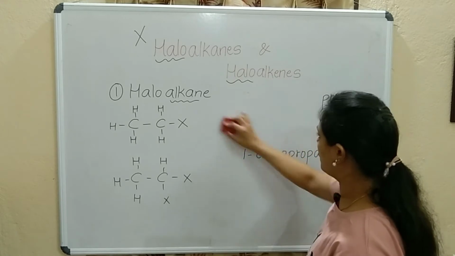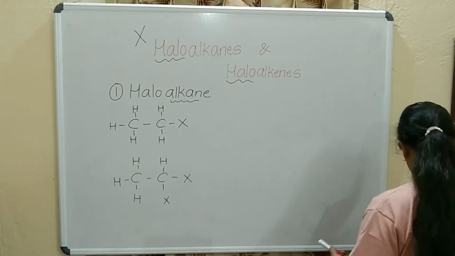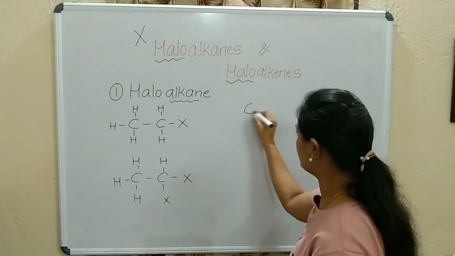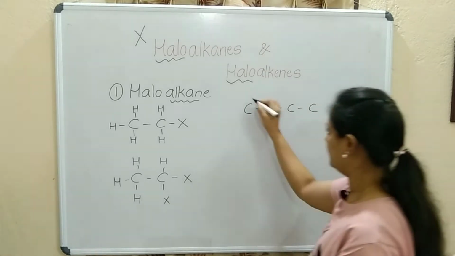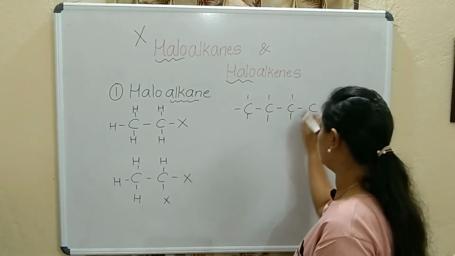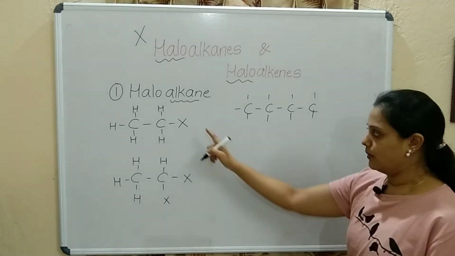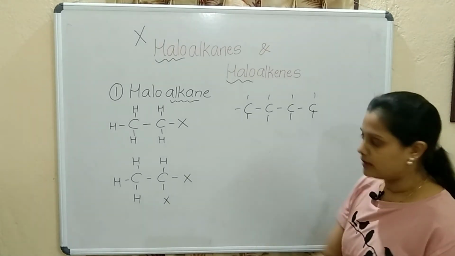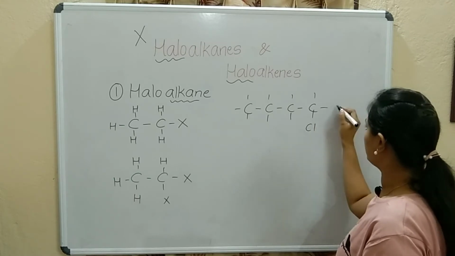Let's take another example. Now I will put 4 carbons. So it is butane. 4 carbons, single bonds because it is alkane. 1, 2, 3, 4. I am not writing H. It is understood. Okay. Now how many halogens? 2 halogens I will attach. So 1 over here, 1 over here.